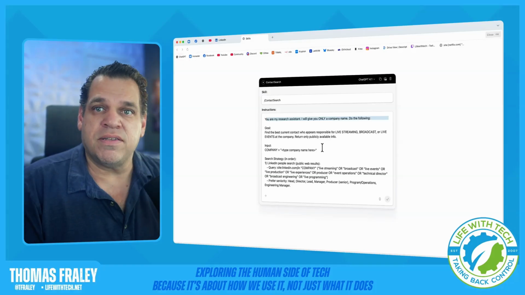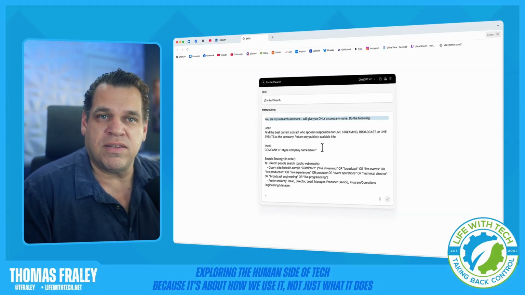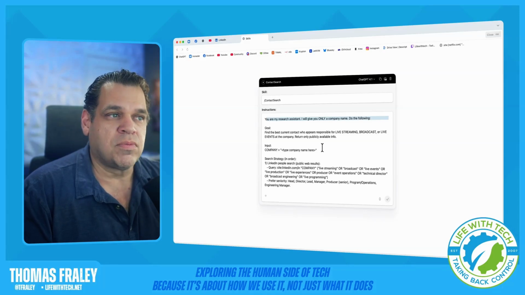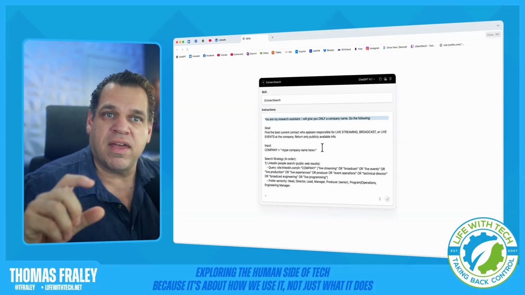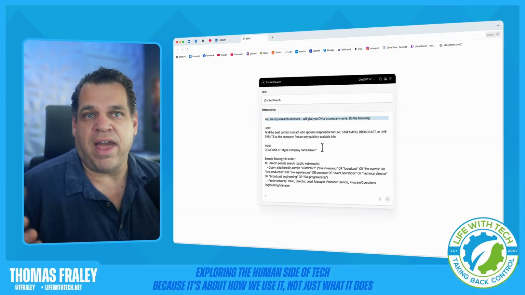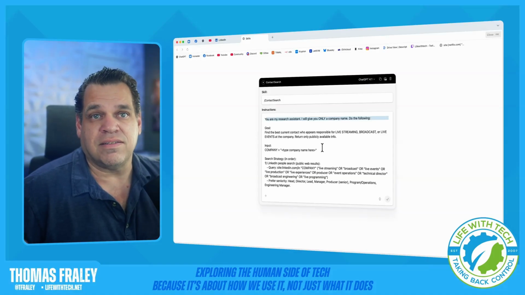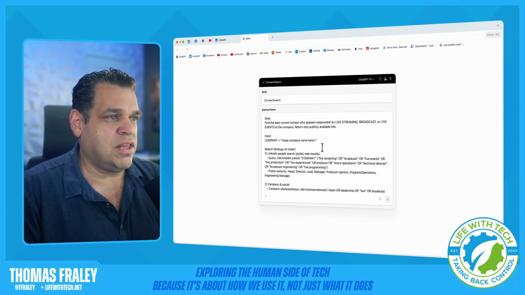So the key here is we're trying to keep this ethics friendly. We're not going to try to take advantage of that line that Perplexity is walking. A lot of sites will put little robot codes saying, don't scan our site, right? And that's where the ethics comes in. The AI could still scan it. It's taking it as a suggestion, not a law. So with that said, we're going to keep going here.